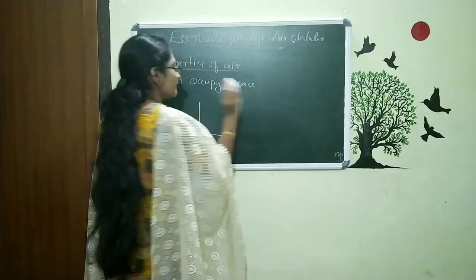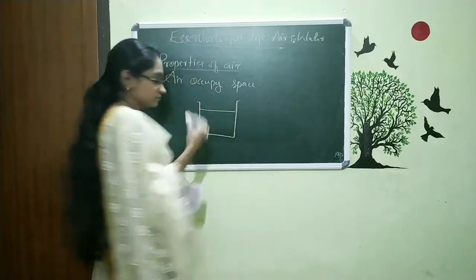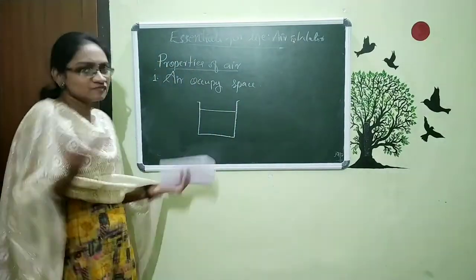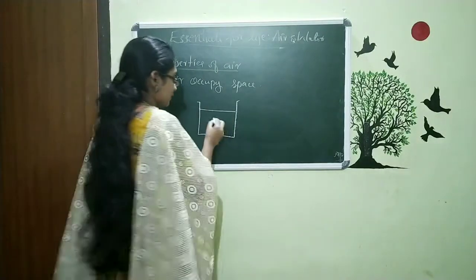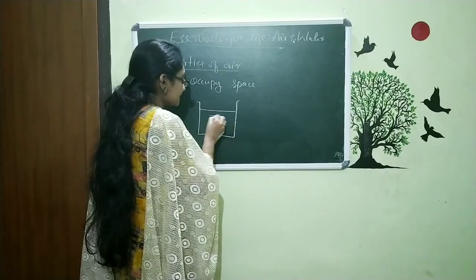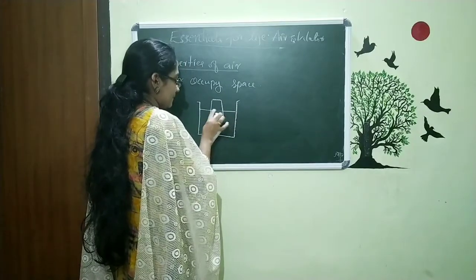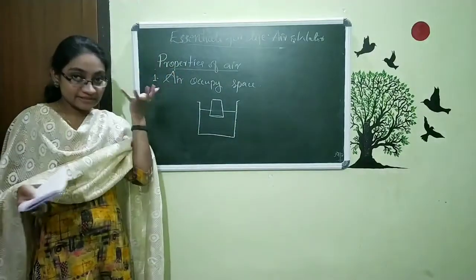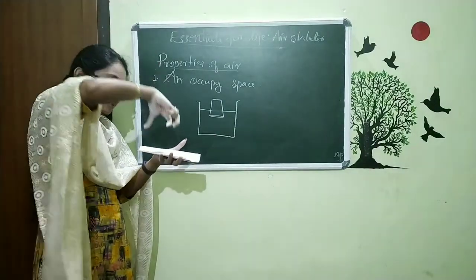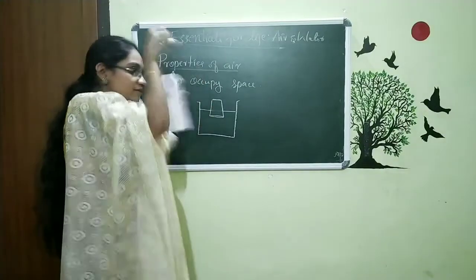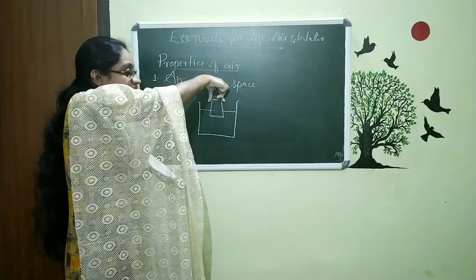So, the activity is this. Just take one bucket and fill it with water, normal water, cold water. And so, take one glass and put that inverted. That means we want to take a bucket of water and take one glass and put that inverted to the water. That means I don't want to drop it. I want to hold that in my hand. That means I am just putting this glass like this.